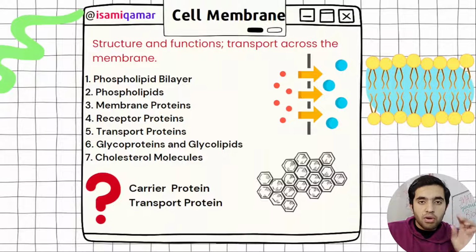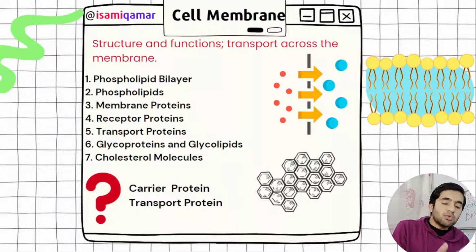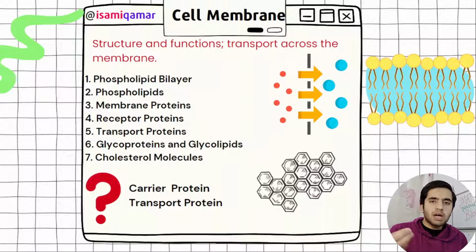And these foreign particles that are presented on the macrophage's body are known as antigen presenting sites. Yeah, those are actually glycoproteins. What are glycoproteins? Carbohydrate plus proteins are known as glycoproteins.